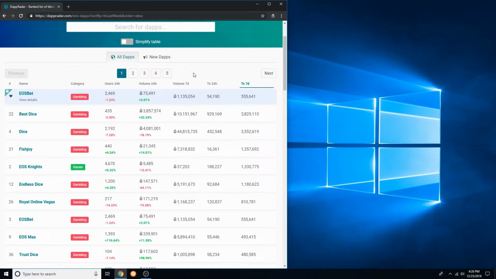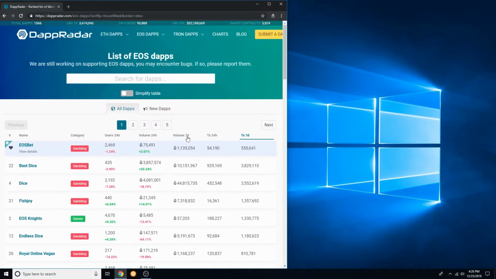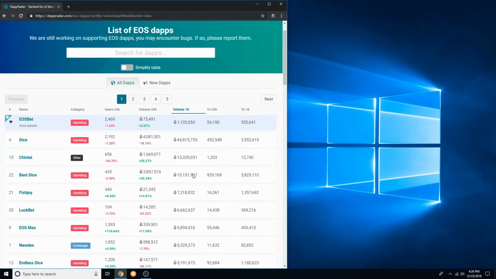I will go more into all these numbers later and what I think they mean in terms of speculation, but right now I'm just going to do an overview. The last thing I'd like to note on the EOS page as of right now is that the total volume in terms of movement of EOS is significantly higher, and later I'll calculate that into US dollar valuation to really show you how much more EOS and Tron have in movement compared to Ethereum.